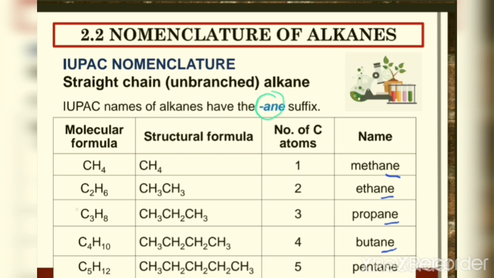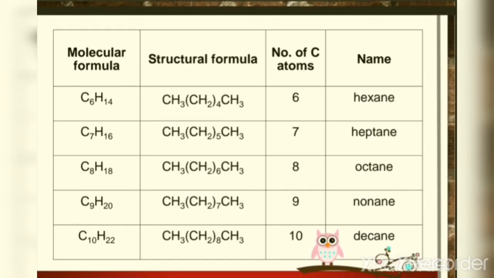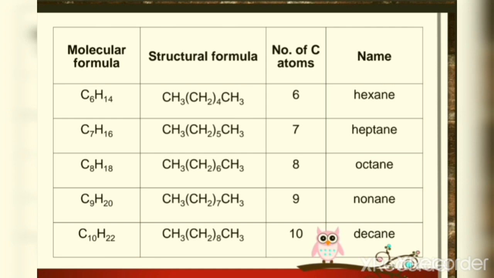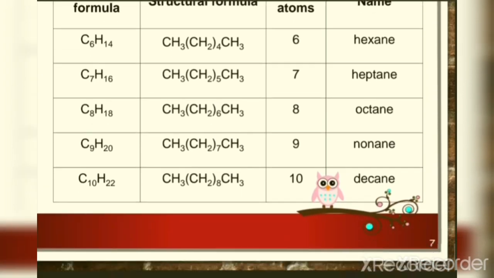For example, with 3 carbons, the name is propane. We have methane, ethane, propane, butane, pentane, then followed by the other members: hexane, heptane, octane, nonane, and decane. You need to learn these names by heart.